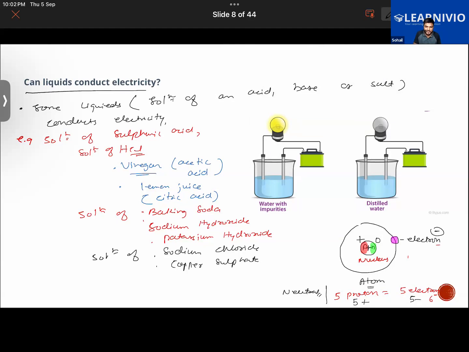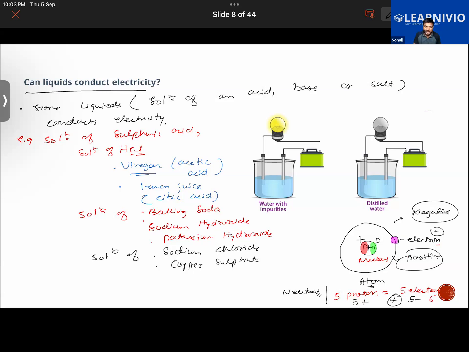So when an atom gains an electron, it becomes negatively charged. But if it were to lose an electron, now the electrons are only 4. So which is more? Is the electron more or is the proton more? Aisha? Proton. So there is one extra proton here, and the atom will be said to be positive now. Earlier the atom was negative.